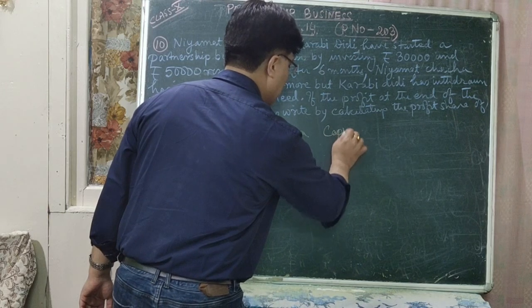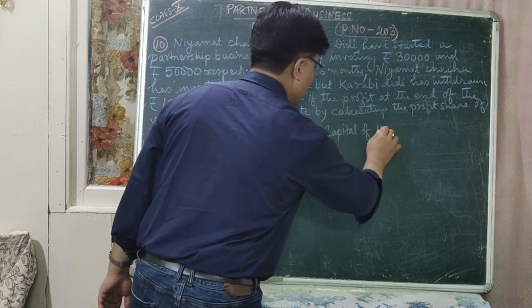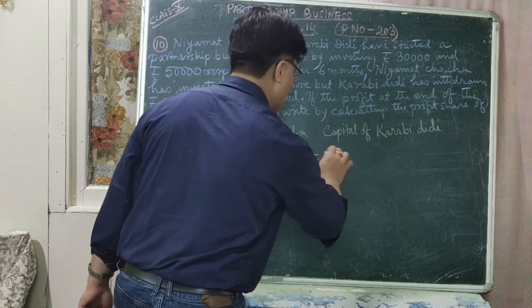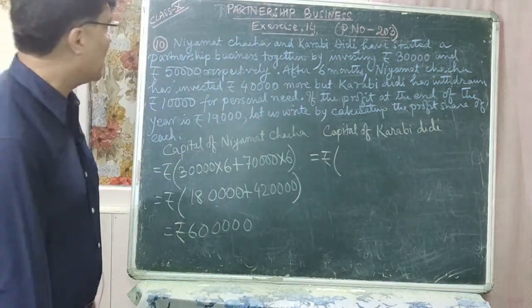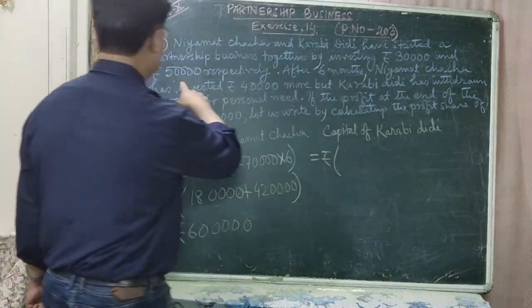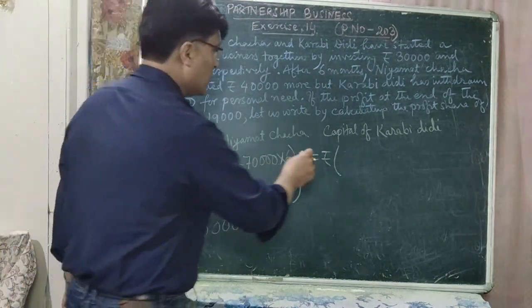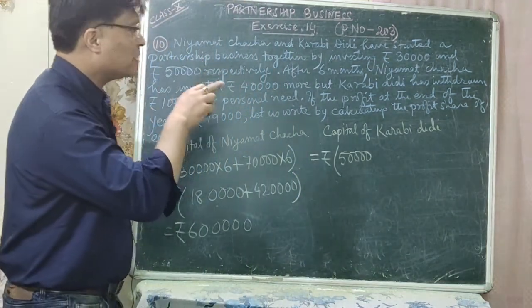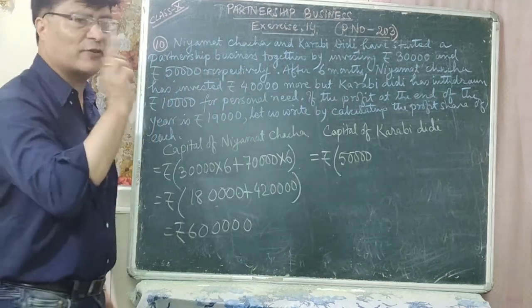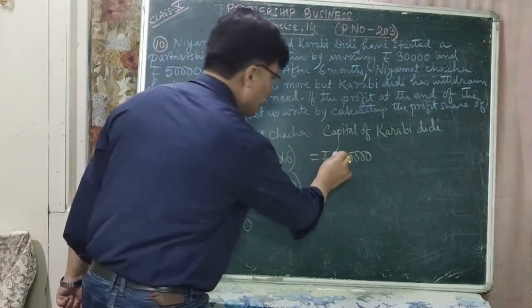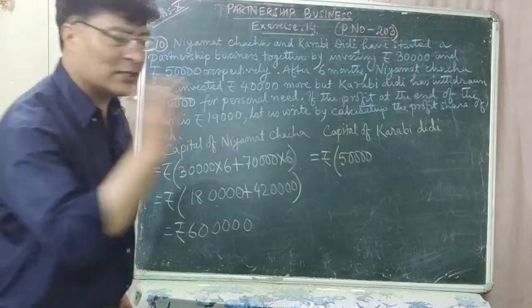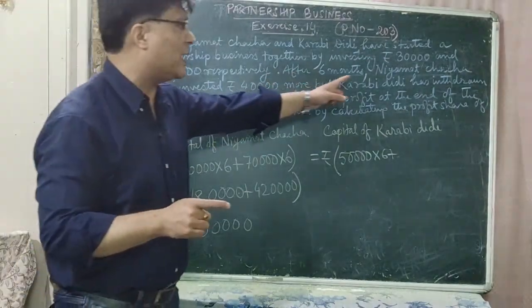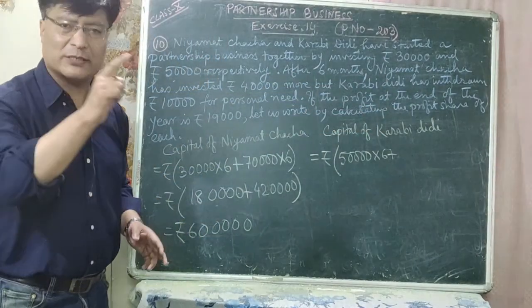Next, let us calculate the capital of Karbi Didi. How can you calculate the capital of Karbi Didi now? Karbi Didi has invested rupees 50,000, and after 6 months she has withdrawn rupees 10,000 for personal needs. That is, rupees 50,000 is kept for how many months? 6 months. Plus, now after 6 months, Karbi Didi has withdrawn rupees 10,000 for her personal need.